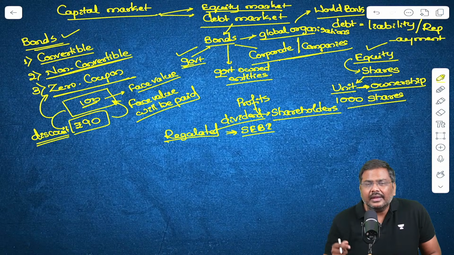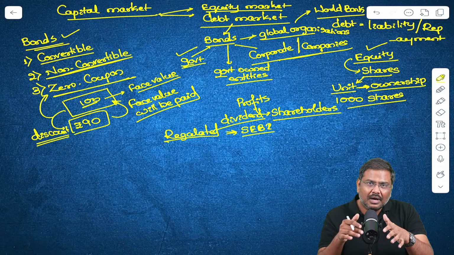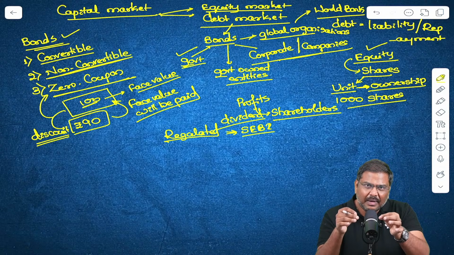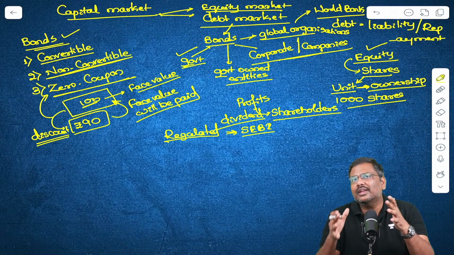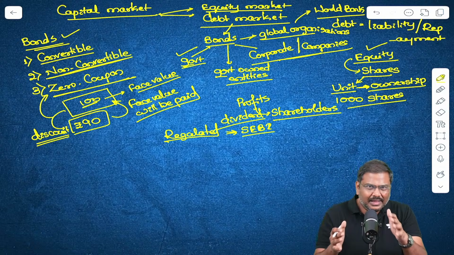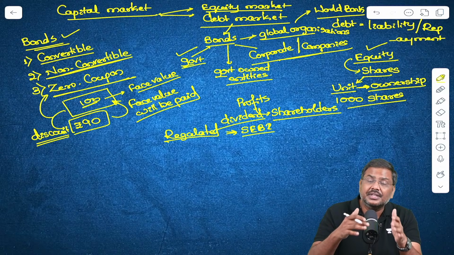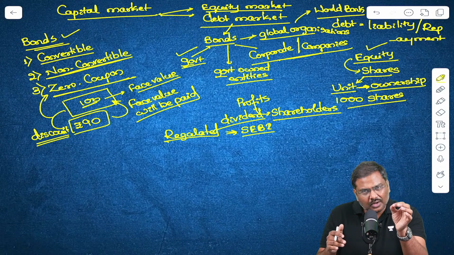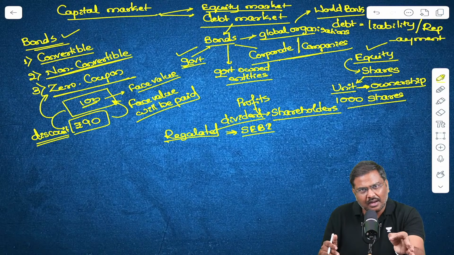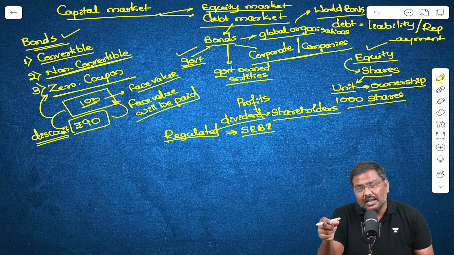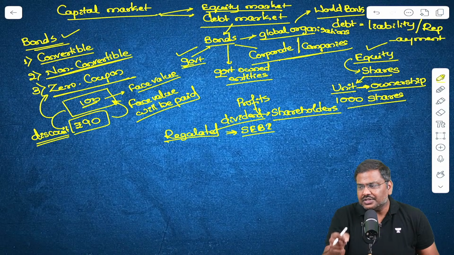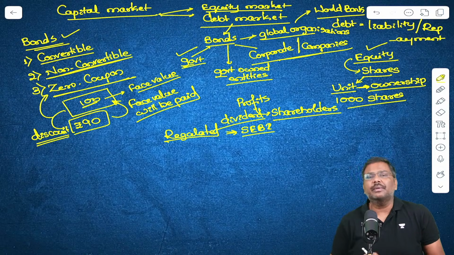What about the money market? The majority of the money market is regulated by the Reserve Bank of India. That doesn't mean there are no other regulators, but the main regulator in the context of the money market is RBI. In the capital market, it is SEBI.